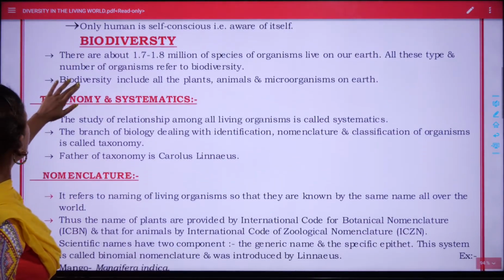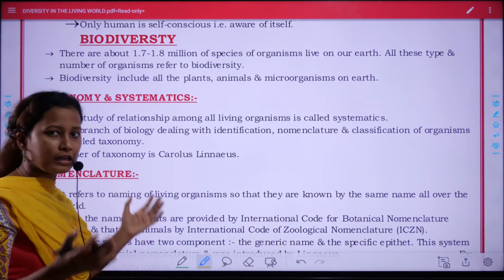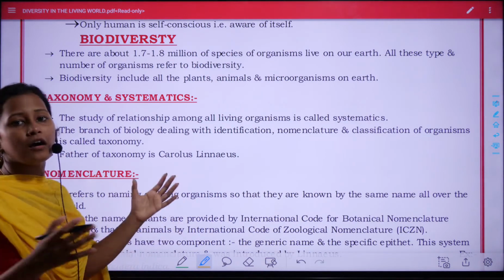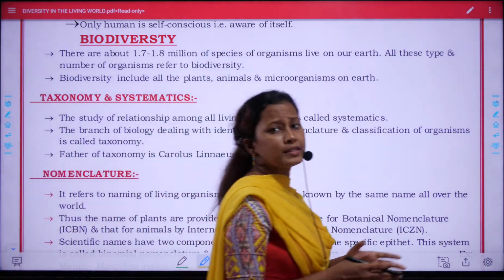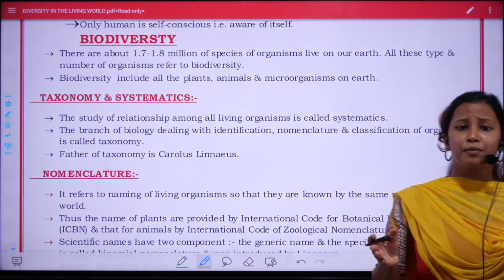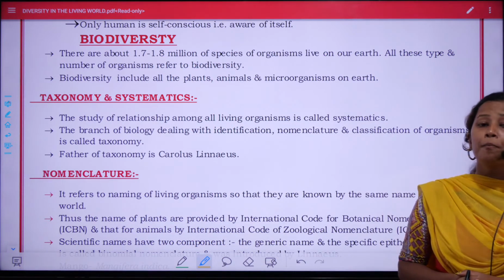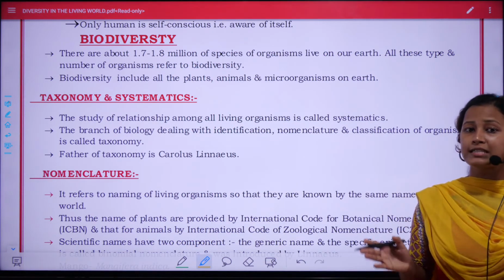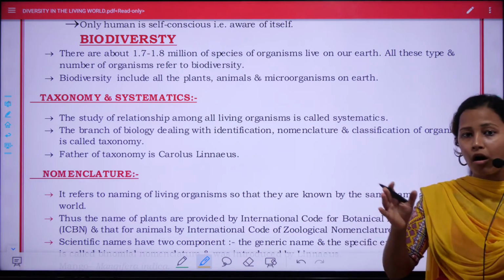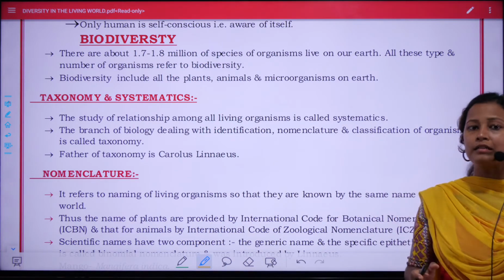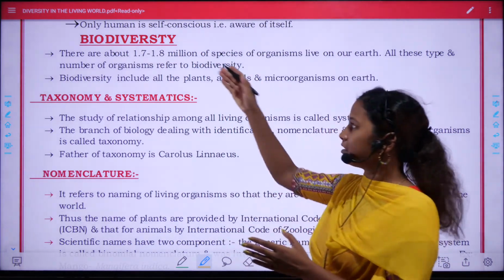So see, biodiversity. Bio means living organisms, diversity means differentiability. Varieties of living organisms we see in our environment. Varieties of animals, varieties of plants. There are also microbes which we cannot see, but they are present in our surrounding. So the sum of all the plants, animals and microorganisms is referred to as biodiversity.